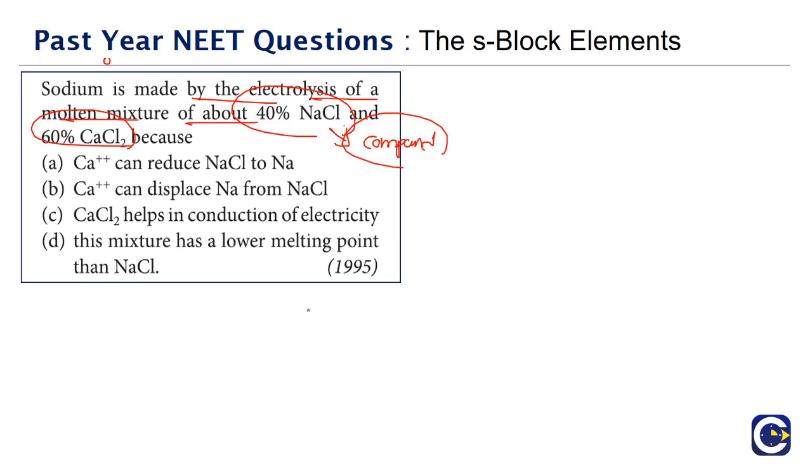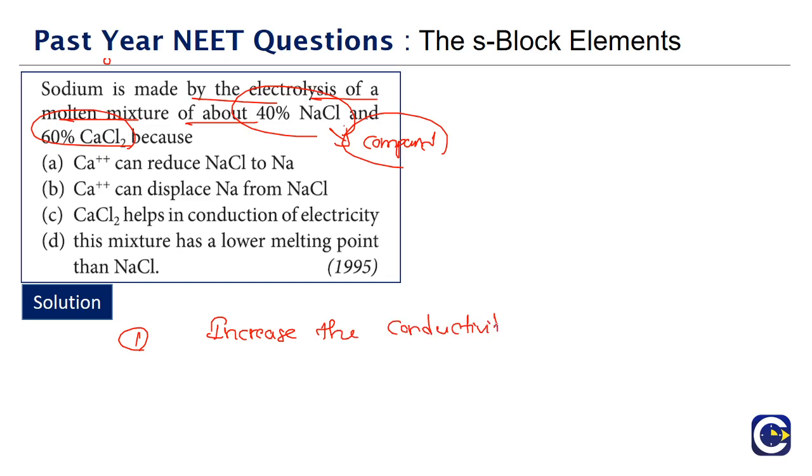But if we are adding some substance, then generally these added substances serve one of these objectives. Either they are added to increase the conductivity, whereby the electrolysis can happen faster, or they are added to lower the melting point.